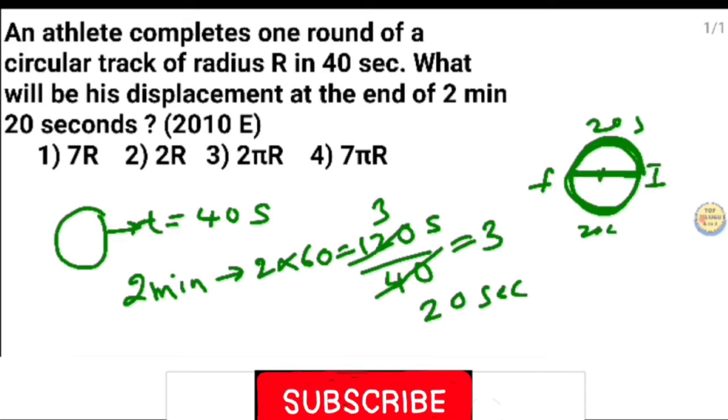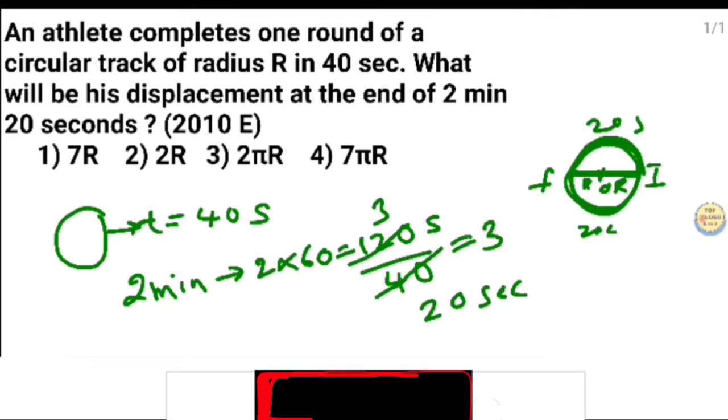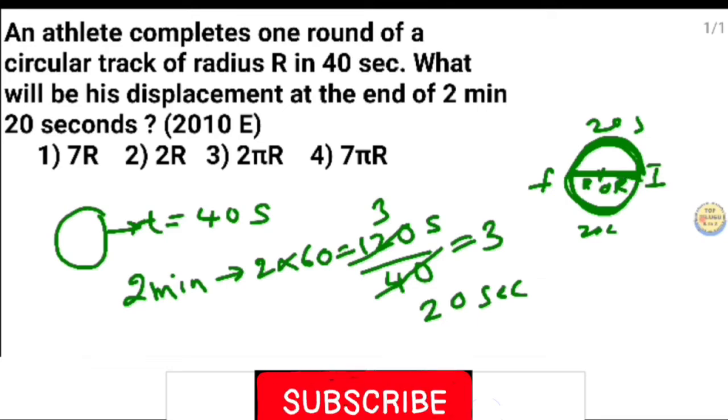So for the circle, we know this is r, this is the center of the circle, and this is also r. What is being asked? What will be his displacement at the end of 2 minutes 20 seconds? Displacement means the shortest distance between the initial and final point.